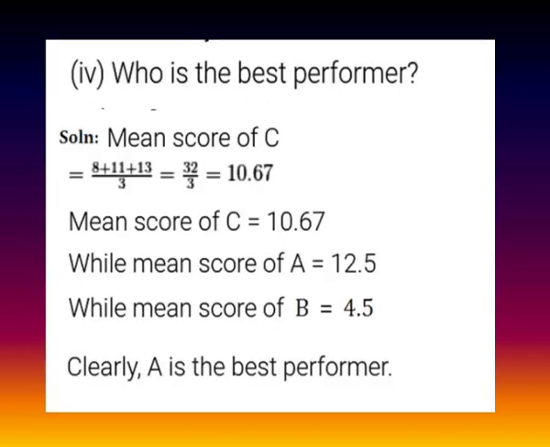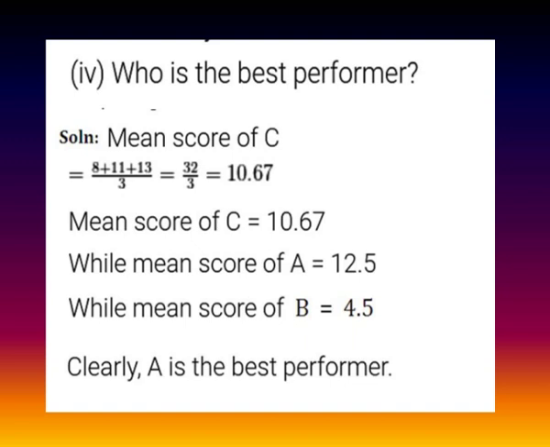Fourth subdivision, who is the best performer? So for answering this subdivision, we have to compare the average score of players A, B and C. In first and third subdivision, we found the average score of player A and player B. Now we have to find the average score of player C. So mean score of C, that is the average score of C, is equal to 8 plus 11 plus 13 divided by 3.